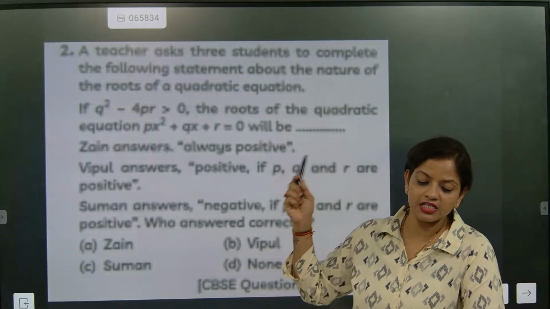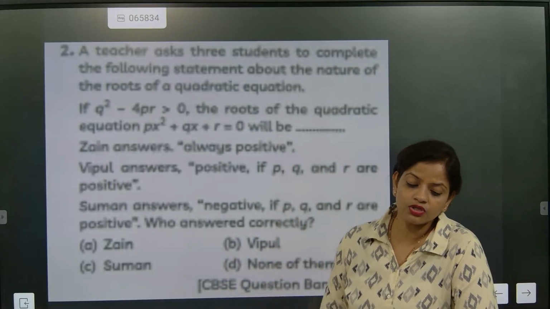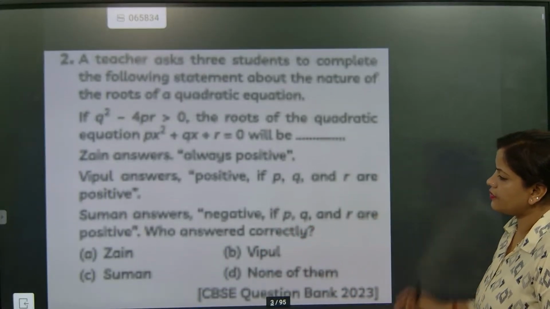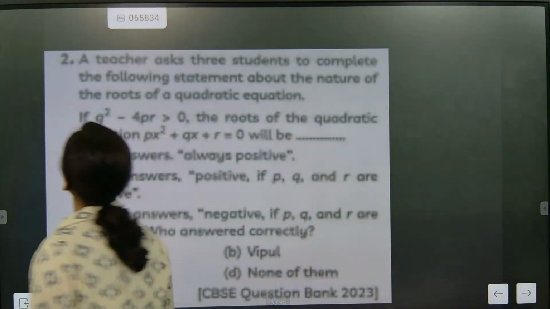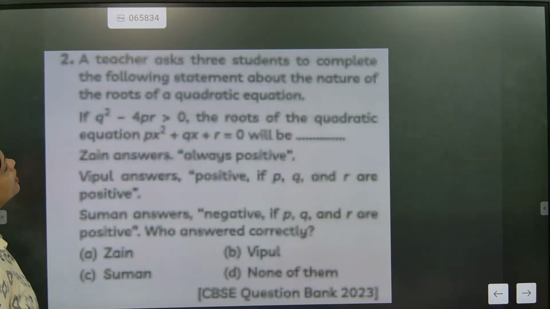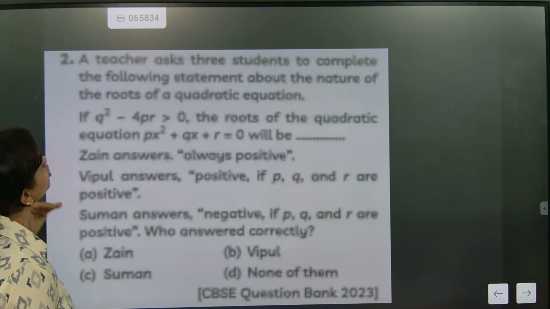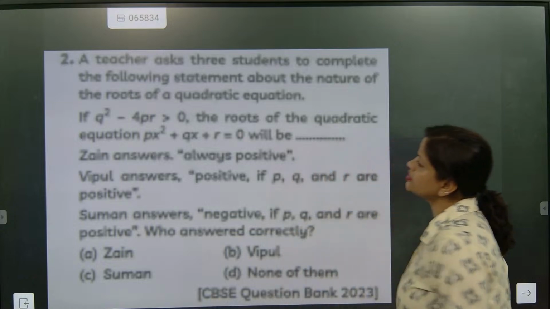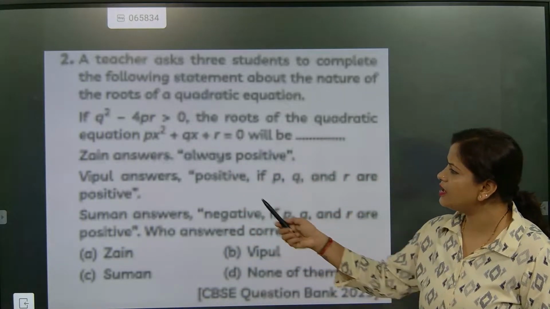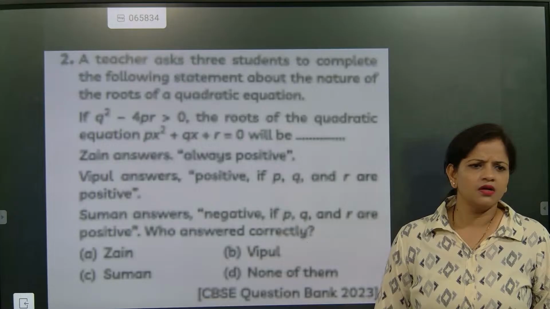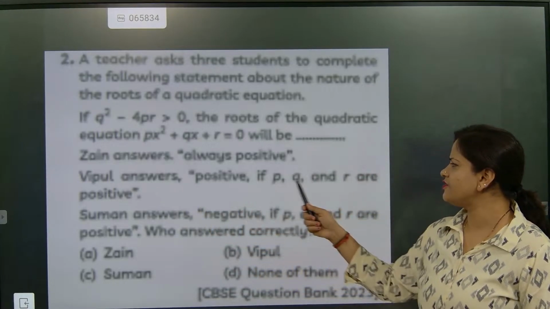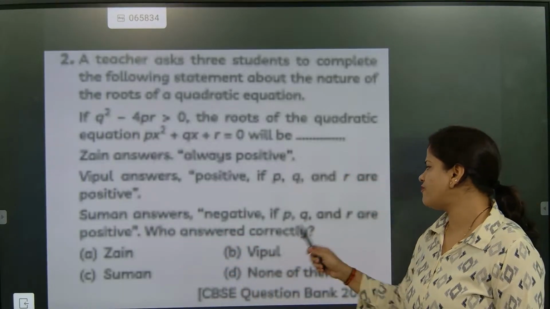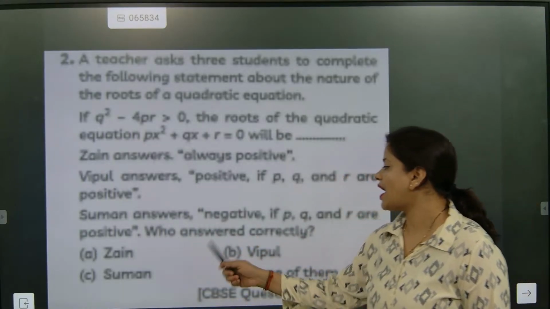If q square minus 4pr is greater than 0, the roots of the quadratic equation will be dash. Real and distinct. First you check who is correct here. A teacher asked 3 students to complete the following statement on the nature of roots of a quadratic equation. q square minus 4pr is greater than 0. The roots of the quadratic equation will be: Zain answered always positive. Vipul answered positive if p, q and r are positive. Suman answered negative if p, q and r are positive.